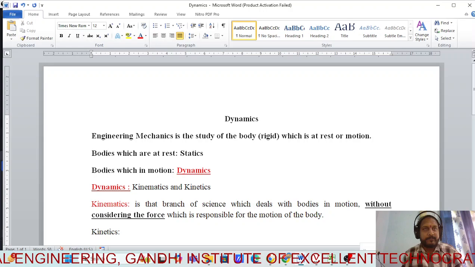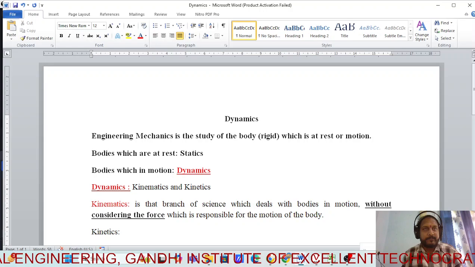You are not considering the force which is responsible for the motion of the body. Now kinetics is different. Kinetics is the branch of science which deals with bodies in motion, but here you are considering the force which is responsible for the motion of the body. All of you are clear?